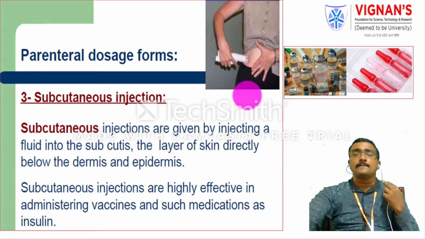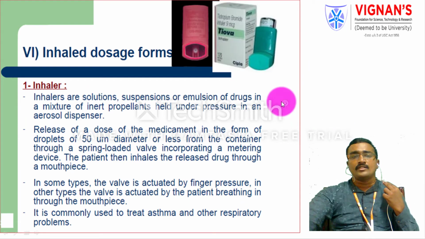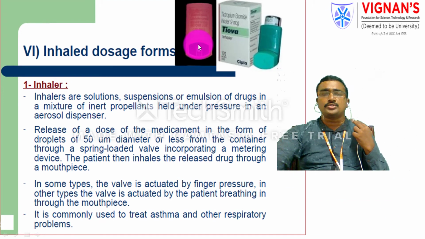Especially we are using the subcutaneous site. The inhaled products dosage forms, like solutions, suspensions or emulsions, are available. These dosage forms can be administered by the inhaled route, and they mainly consist of a mixture of propellants. These are administered under pressure with aerosol containers, and this releases the dose of the medicament slowly in the form of droplets.